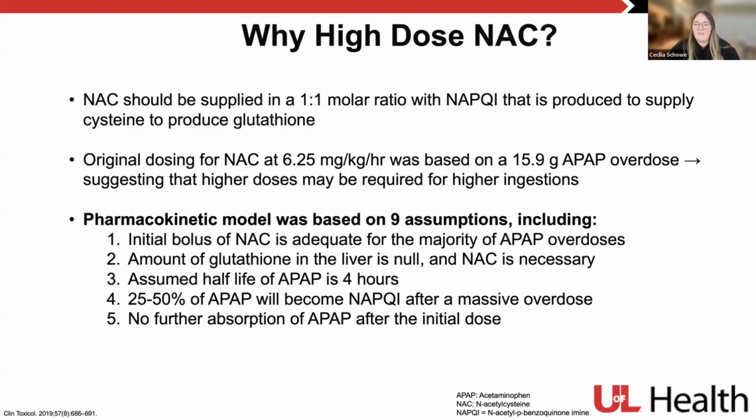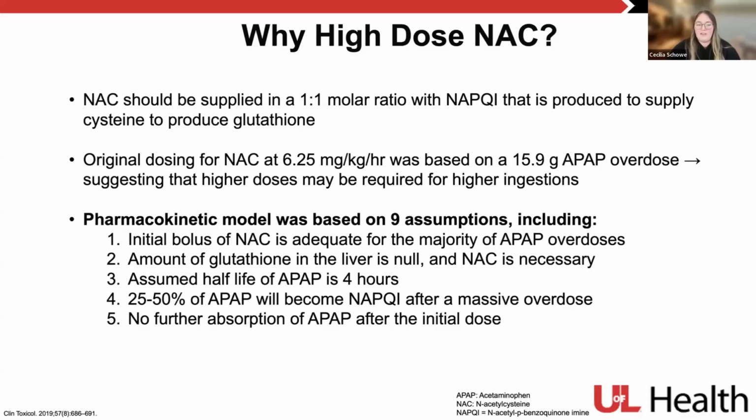And it was based on 9 different assumptions, and I've included some of them here. So they assumed that the initial bolus of NAC is adequate for the majority of acetaminophen overdoses. It assumed that the amount of glutathione in the liver is null, so that patients have no glutathione to metabolize any of the NAPQI. It assumed a half-life of about 4 hours for acetaminophen, and then assumed that 25 to 50% of acetaminophen will become NAPQI after a massive overdose.